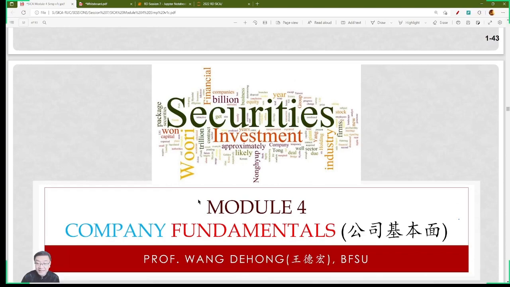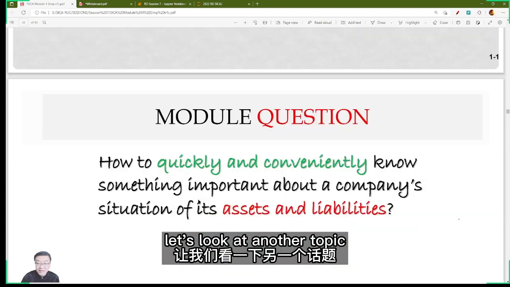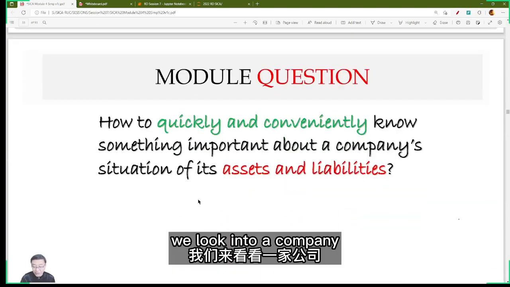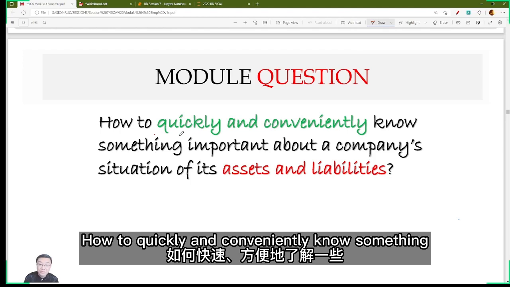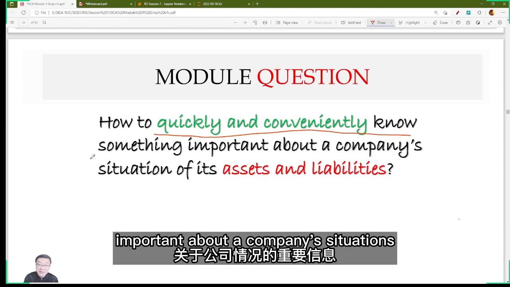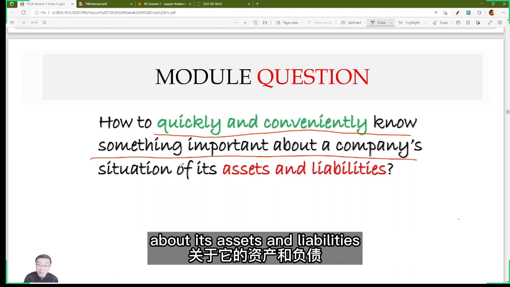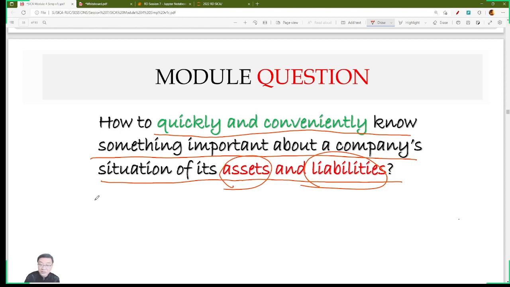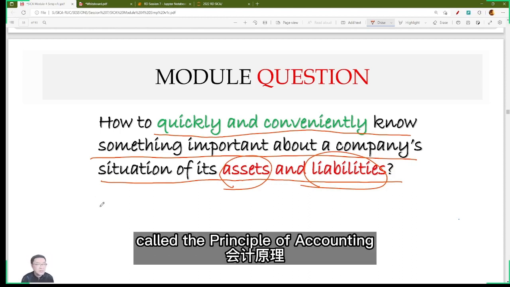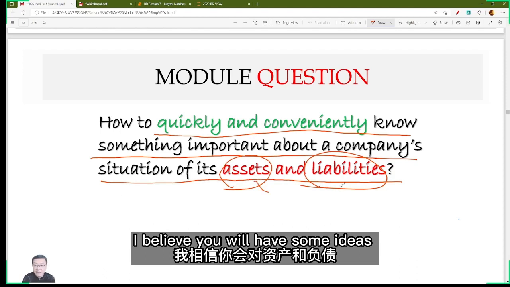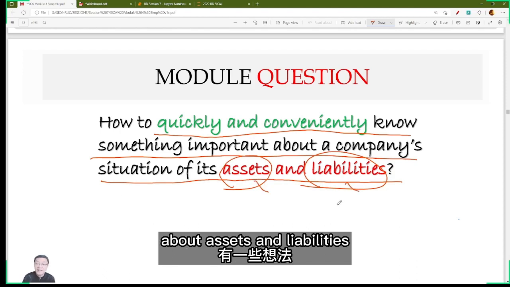Next, let's look at another topic. We look into a company. Now, our question is how to quickly and conveniently know something important about a company's situation, about its assets and liabilities. If you have learned the course called Principles of Accounting, I believe you will have some ideas about assets and liabilities.